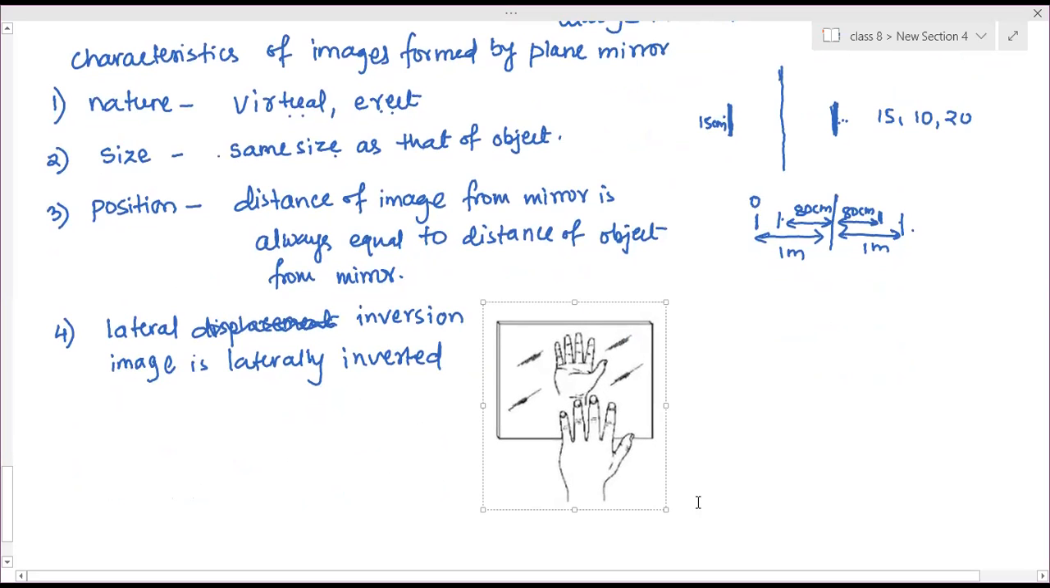If you see this image, this thumb is on which side of yours right now? Right. And here, if you see from that end, it is left. So the right part will become left and the left part will become right. So the right hand side and left hand side are inverted. That inversion is called lateral inversion. Clear? RHS will become LHS, LHS will become RHS. RHS of the object will become LHS.